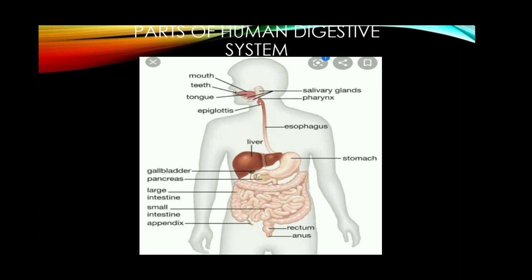After digestion, the nutrients from the food are absorbed by our digestive system and waste products are eliminated in the form of fecal matter. The digestive tract and digestive glands are found in the digestive system.